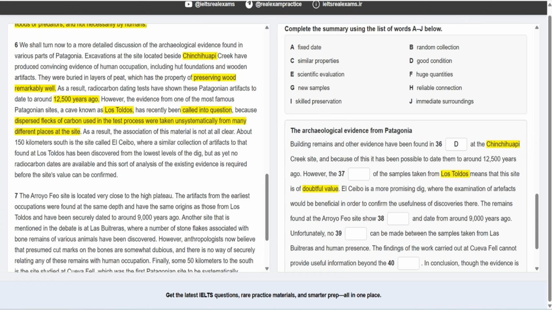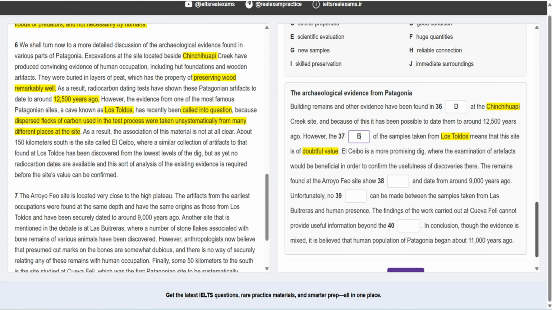So if you take a look at the options, the only option that matches is B because we have random collection. The samples were chosen randomly, and that's the problem. So that's B. All right. Question 38.